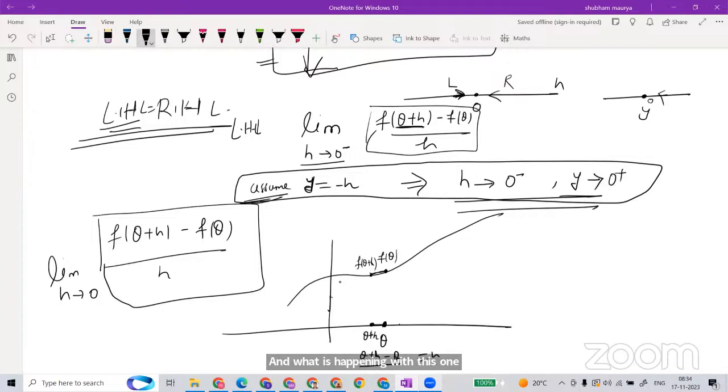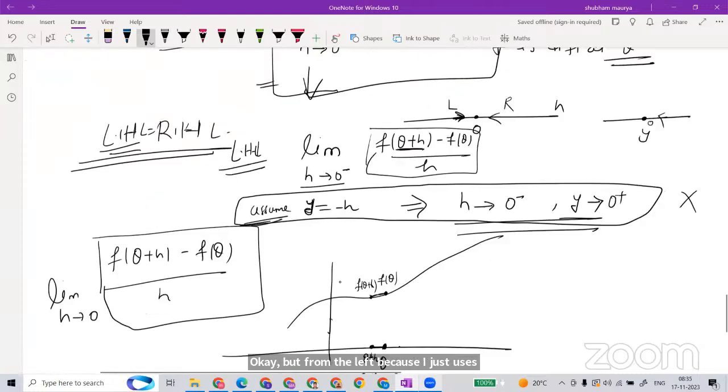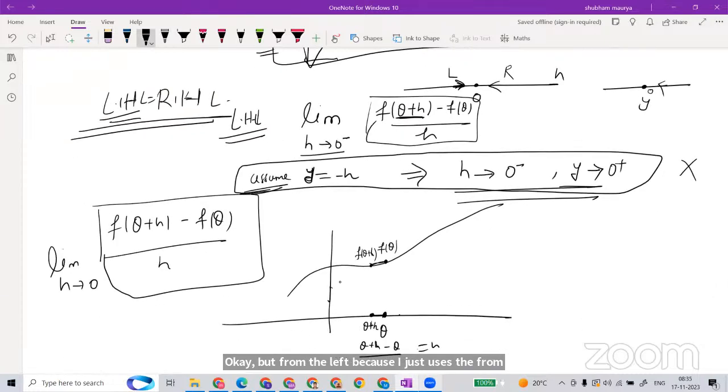So differentiability, forget about all this. I will come back to it, but first I should tell you the definition of differentiability, which I am discussing now. Okay, but from the left, because I just used the left. But what is happening here?